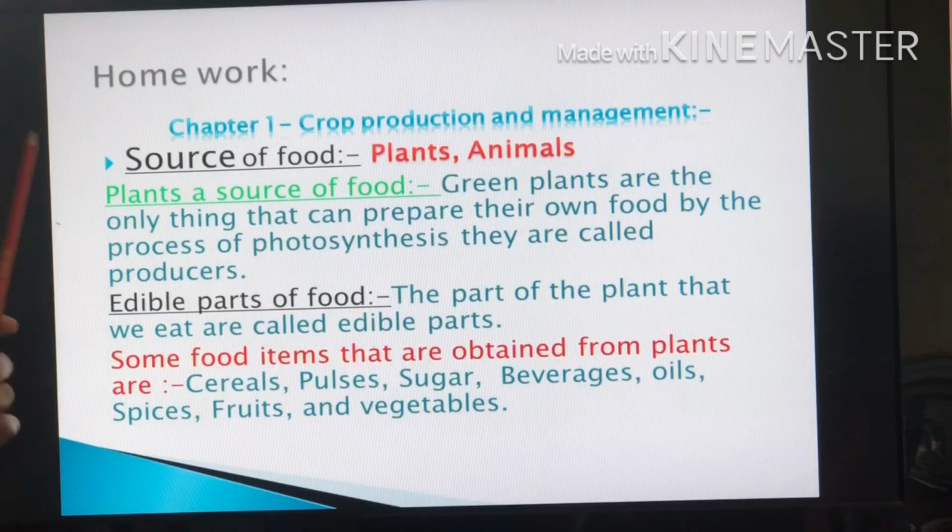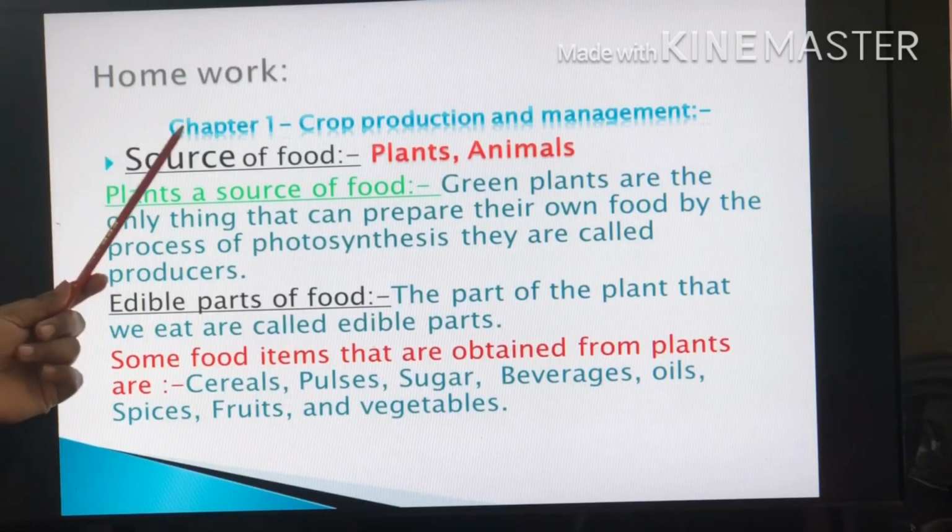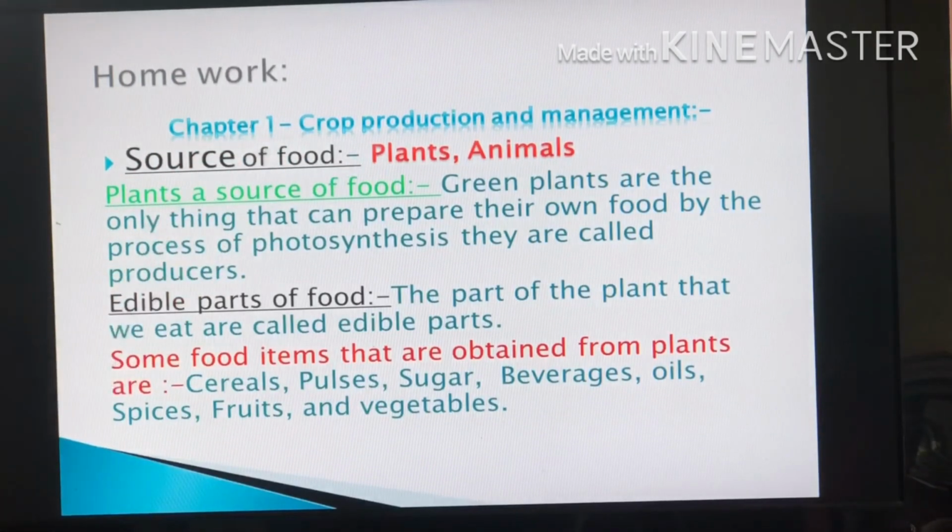Next one, your homework. First of all, write the name of your chapter in the science notebook. What's the name of our chapter? Crop production and management. Source of food: there are two sources of food, that is plants and animals. Plant as a source of food: green plants are the only thing that can prepare their own food by the process of photosynthesis. They are called producers.